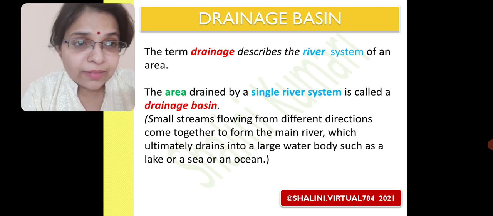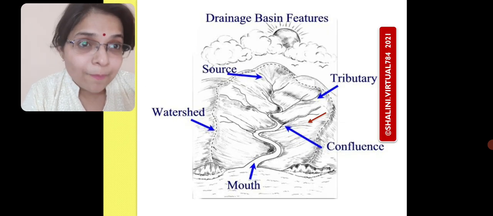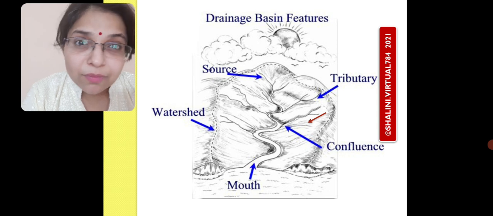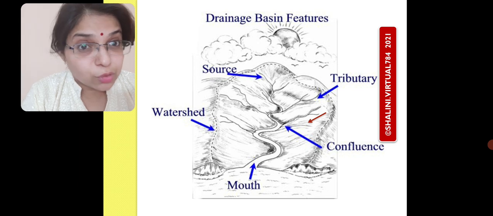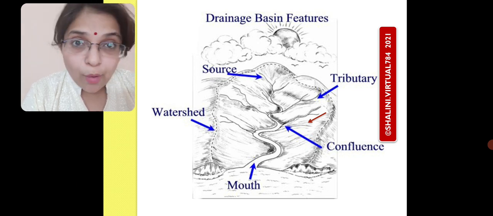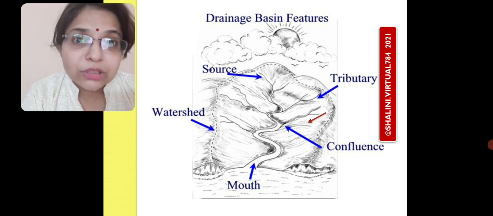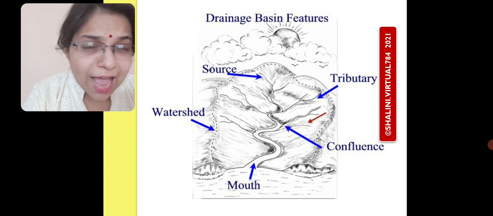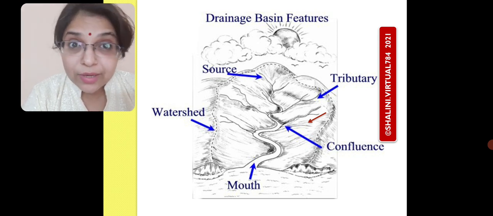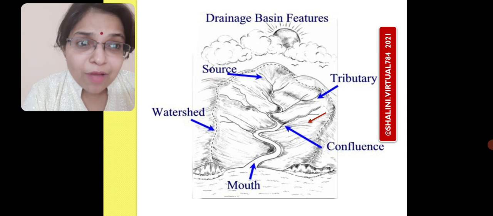Now, let us see. There are certain features which are created in the river system or in the drainage basin. As we can see from the screen, we have source at the top, that is the origin point, the place from where any river is starting. So the origination of a river is the source. We have tributary, that is all the small streams, all the small rivers that are joining the main river during its course. Then we have our confluence.